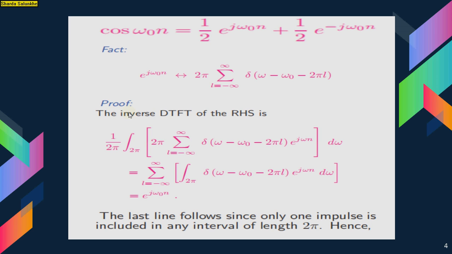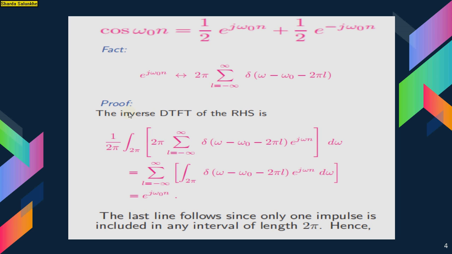By solving this equation, that is equal to the summation L equal to minus infinity to infinity of the integration over the period 2 pi of delta of omega minus omega 0 minus 2 pi L into e raised to j omega n d omega